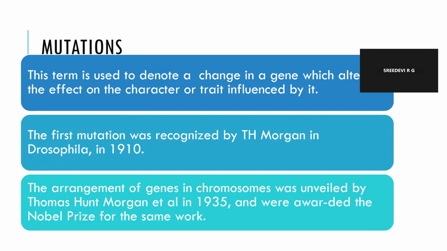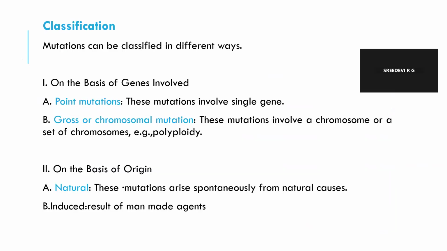The first mutation was recognized by T.H. Morgan in Drosophila in the year 1910. Now, the question arises why T.H. Morgan has taken Drosophila. It's been shown that Drosophila melanogaster has almost the same genetic pattern or chromosomal makeup similar to human beings. The arrangement of genes in chromosomes was unveiled by Thomas and Morgan et al. in the year 1935, and they were awarded the Nobel Prize for the same work.